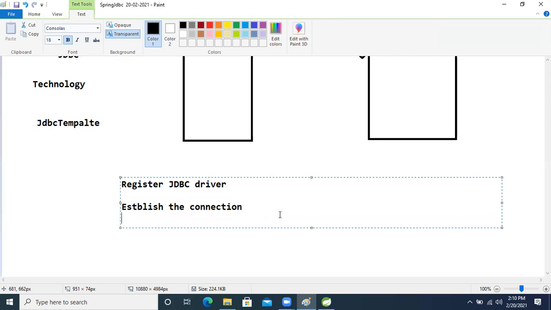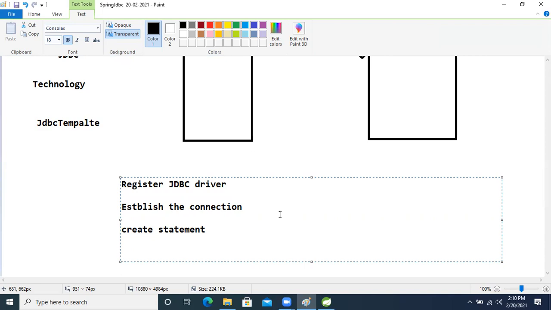After that, in the JDBC application, creating the statement. After that, sending and executing the SQL query.